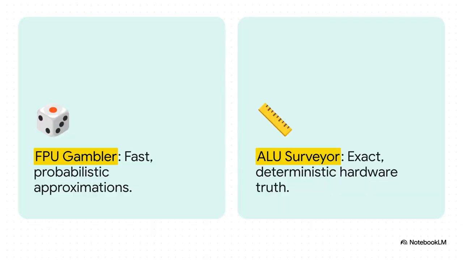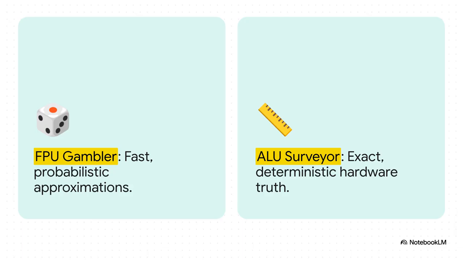To understand why, we have to look at the stark contrast between two very different parts of a computer's physical brain. On one side, you have the floating point unit, or the FPU. Think of this guy as the gambler. When it hits complex math for AI, it essentially throws darts at a dartboard to approximate the answer using these secret proprietary seed tables burned right into the silicon. Sure, it's incredibly fast, but it's a lossy guessing game.